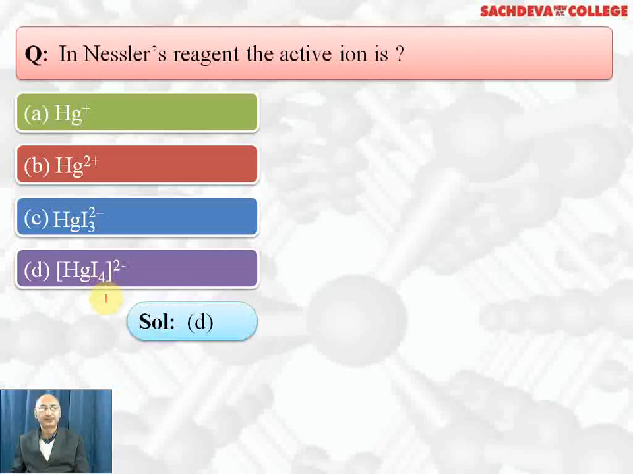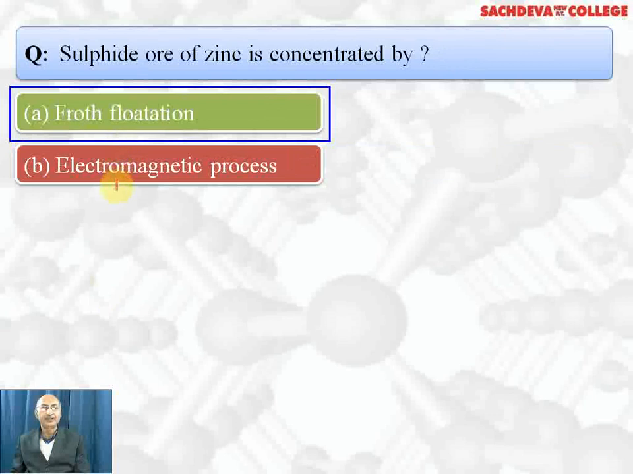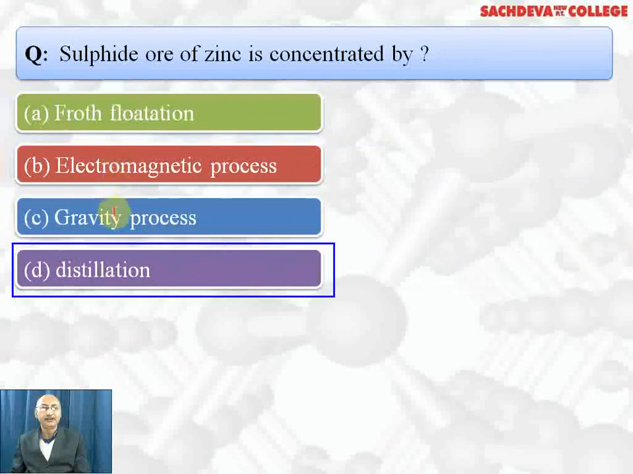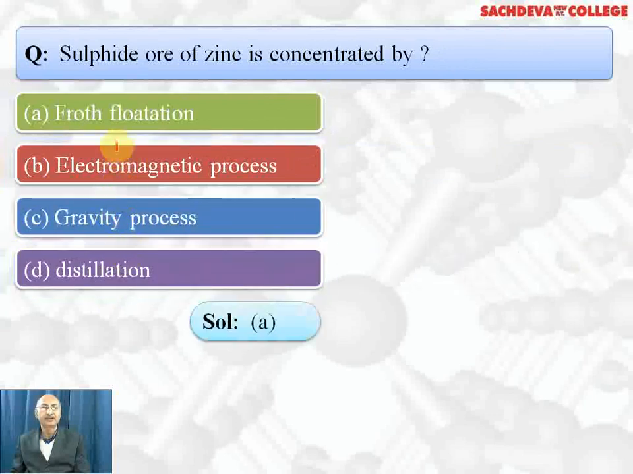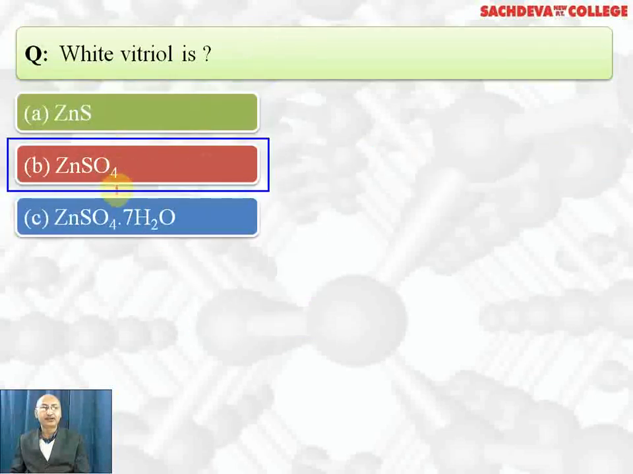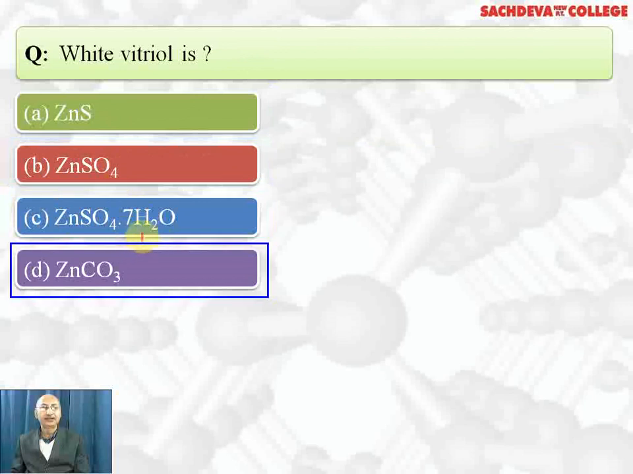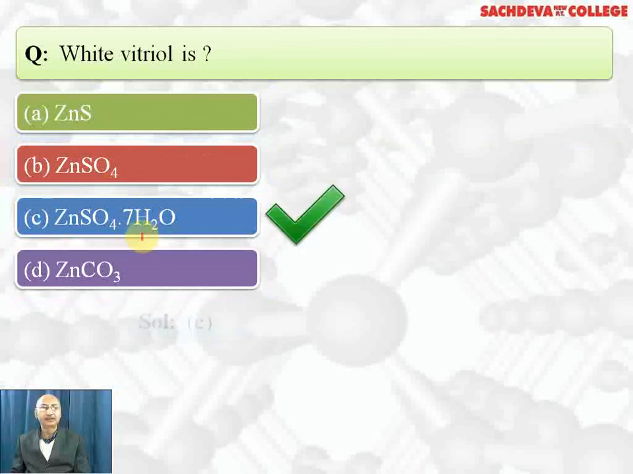Sulfide ore of zinc is concentrated by froth flotation, electromagnetic process, gravity process, distillation. Correct answer is froth flotation process, because sulfide ores are concentrated by froth flotation process. White vitriol is ZnS, ZnSO4, ZnSO4·7H2O, or ZnCO3. Correct answer is ZnSO4·7H2O.